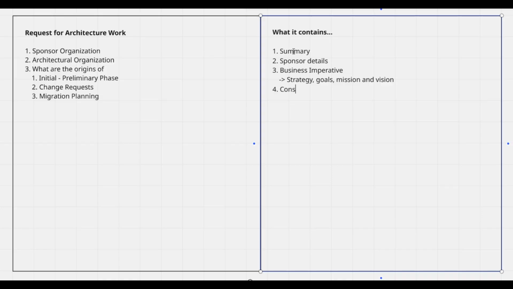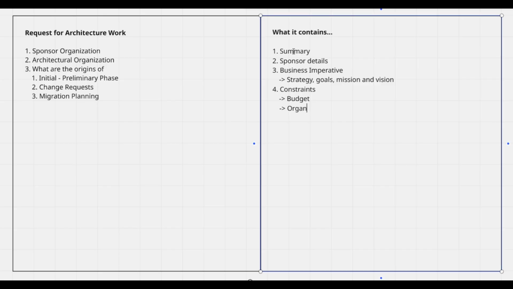And then if there are any constraints, those constraints have to be mentioned. Constraints can be budget related constraints. If they have funds of a certain amount, then those should be mentioned. And if they are going to release those funds in a yearly fashion or monthly fashion, then those constraints have to be mentioned here. All things related to finance can be mentioned in the budget.